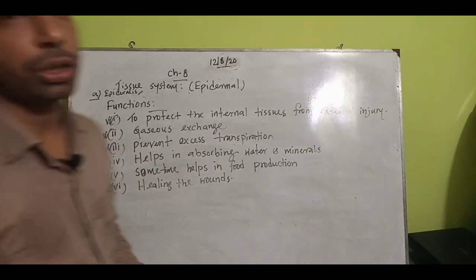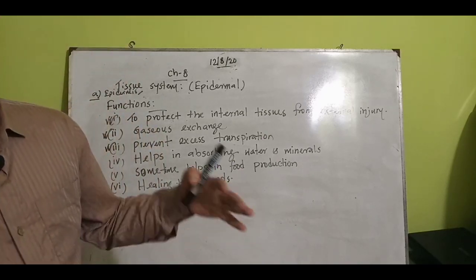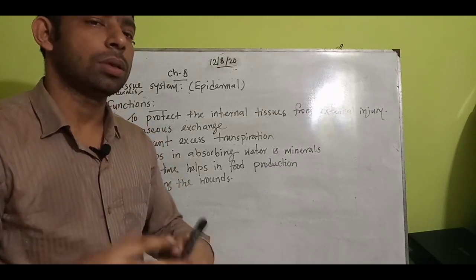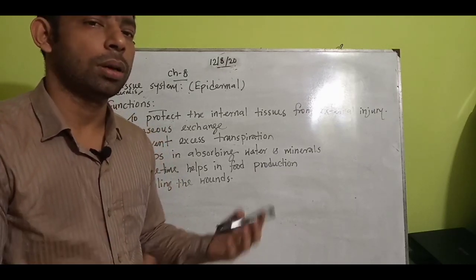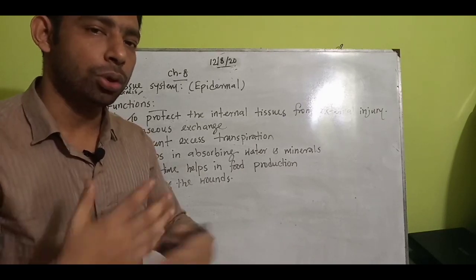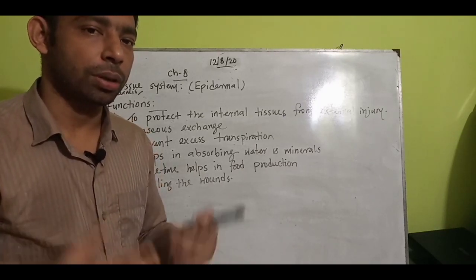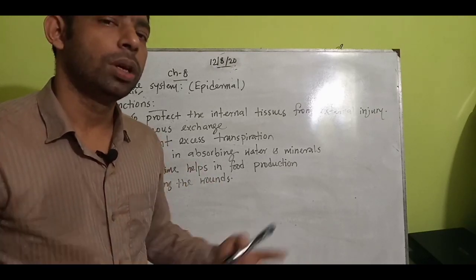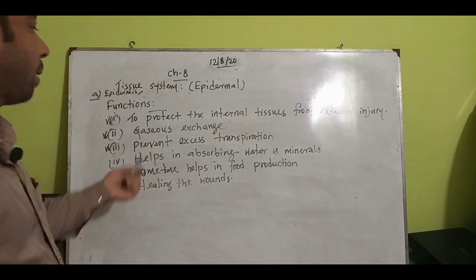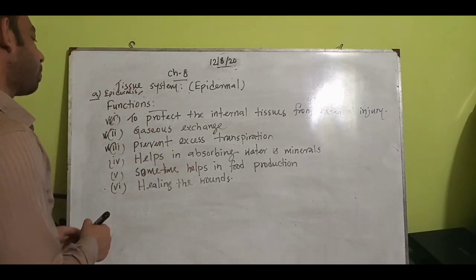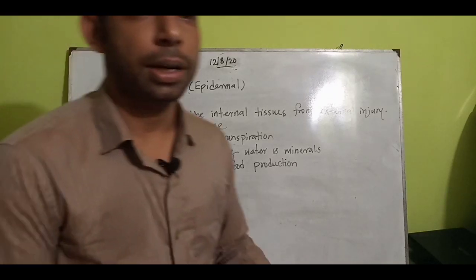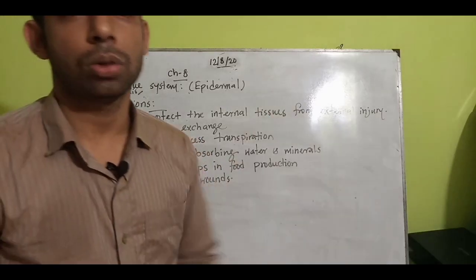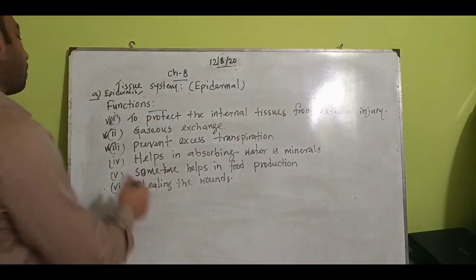Prevent excess transpiration. When it is the rainy season, lots of water can be carried by the plant parts. At that time they need excess transpiration, to let excess water come out of their body and be released. So at that time it helps in preventing excess transpiration. And sometimes on a very sunny day, when excess transpiration is going out, at that time it can also prevent excess transpiration.